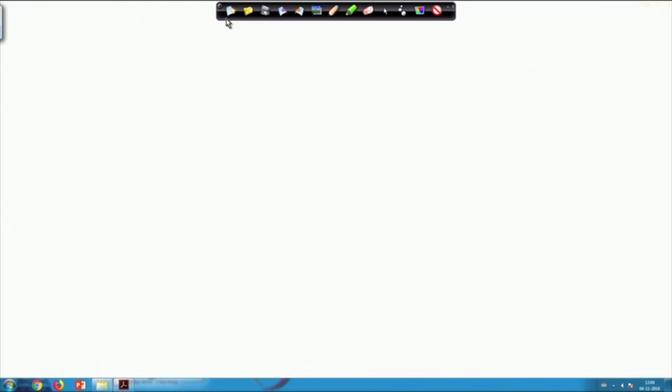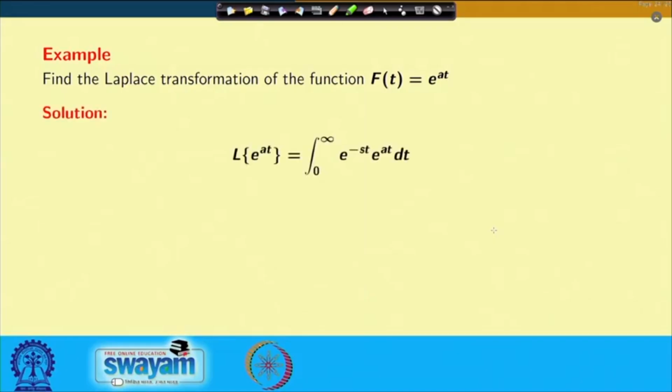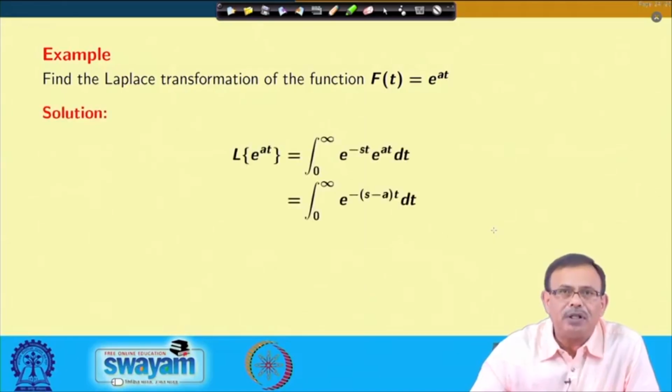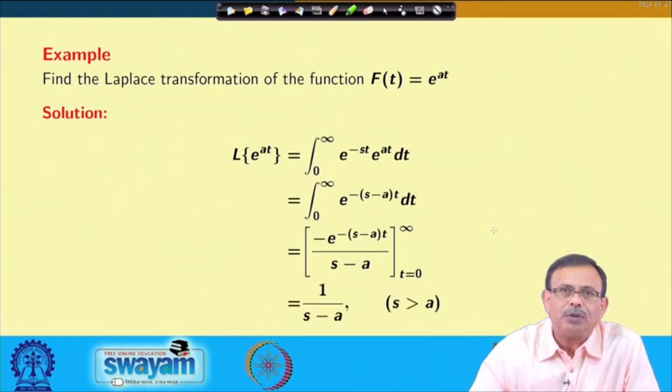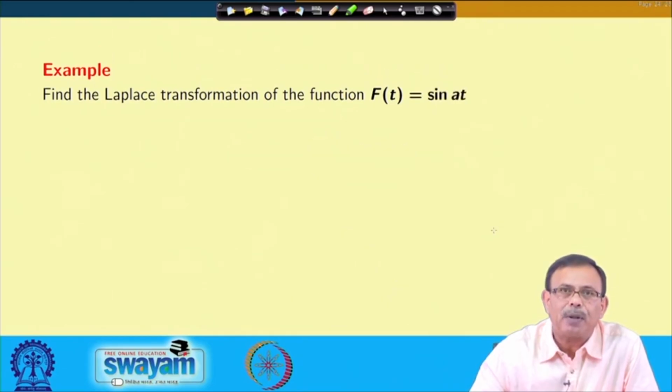Now, let us see the next one. I am showing this thing again, so that you can understand in a better way. 1 by s minus a is the Laplace transform of e power a t.